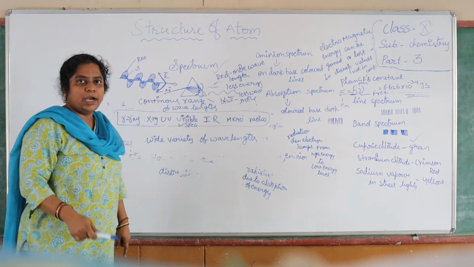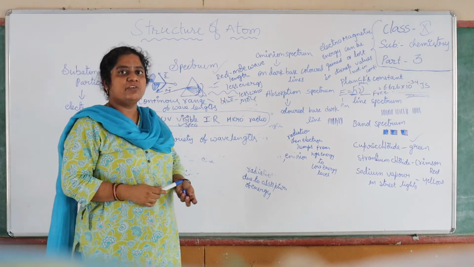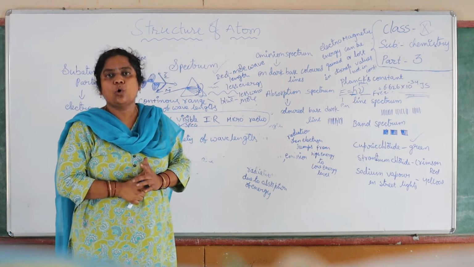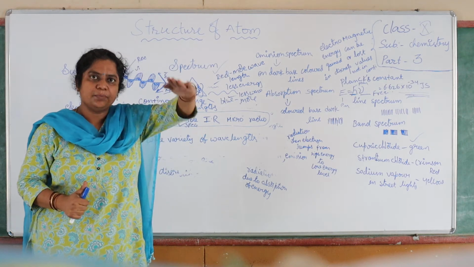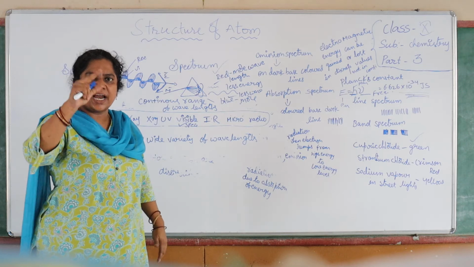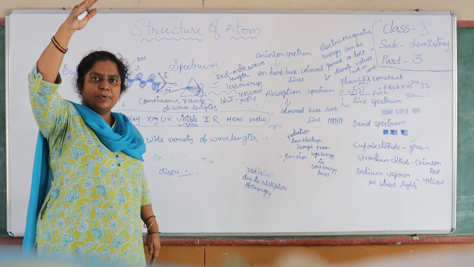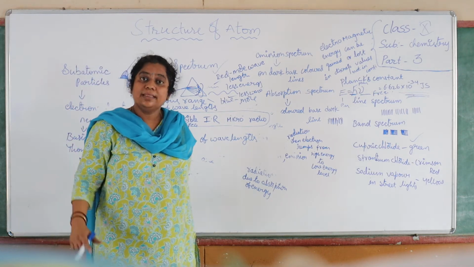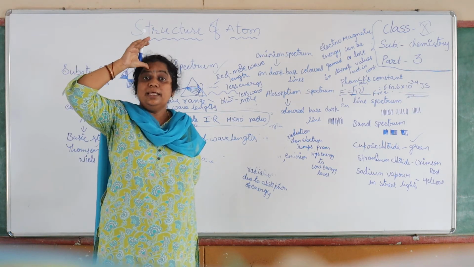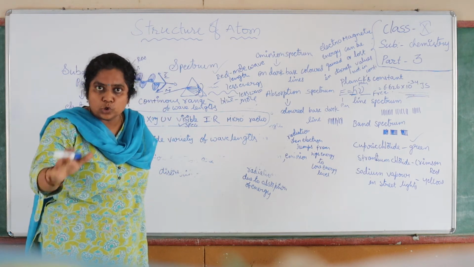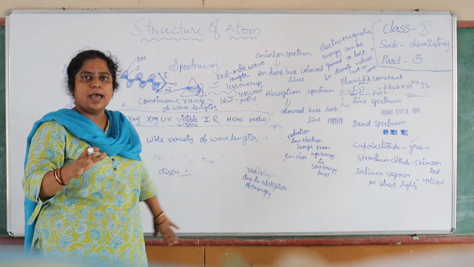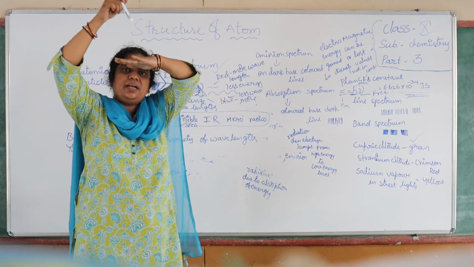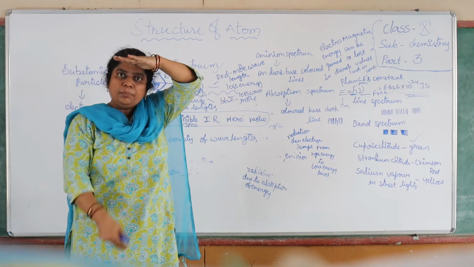And you know that in the region of the stratosphere, we have a layer called ozone. Earth has many layers: troposphere, stratosphere, mesosphere, ionosphere. In the stratosphere there is the ozone layer, which acts as a blanket and does not allow the ultraviolet rays to come to the earth.